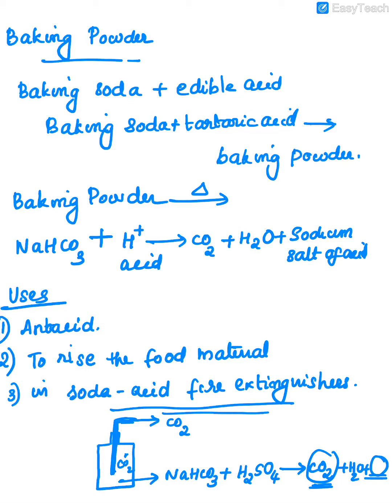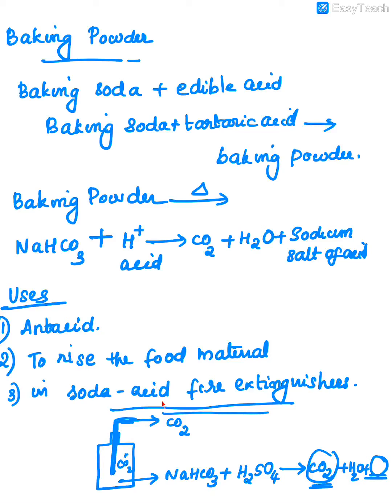So when this chemical reaction happens, or when we are using such a thing, we can extinguish the fire because the carbon dioxide is coming out. Carbon dioxide is a gas which is used for extinguishing fire. So that's why we are saying that this NaHCO3 can be used for the preparation of the soda acid fire extinguisher.